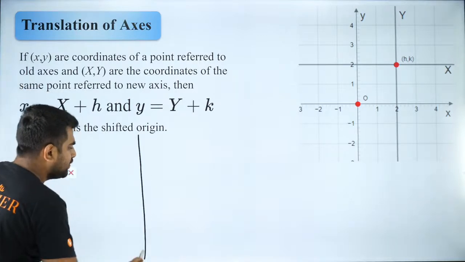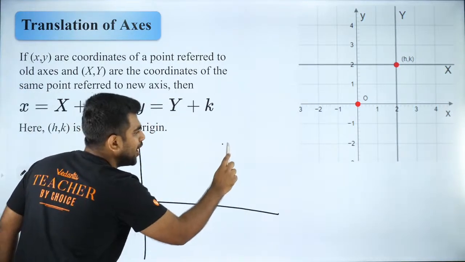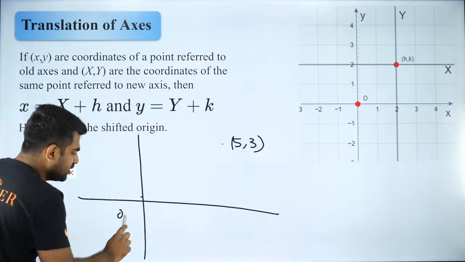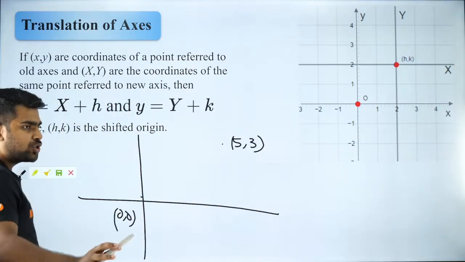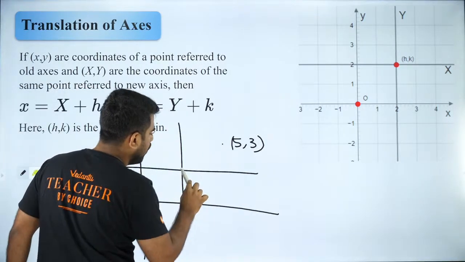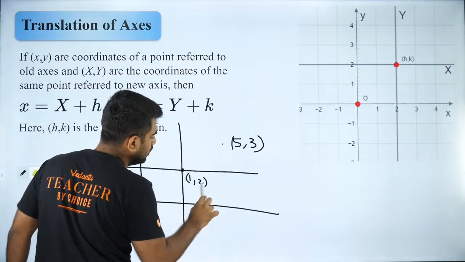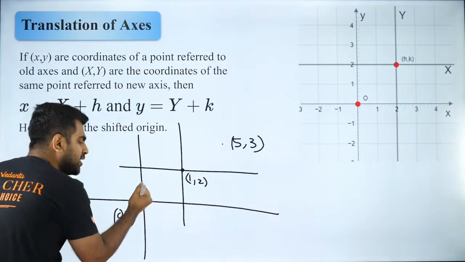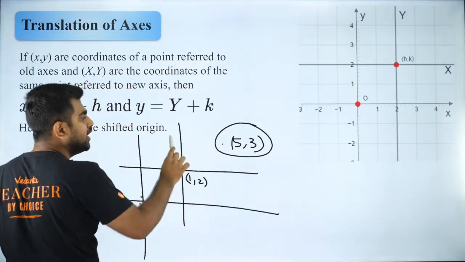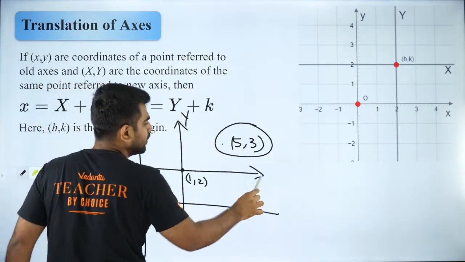So let us look at it in a very easy manner. Let us say we have a point 5, 3, with respect to this origin 0, 0. Understood? Now I am shifting my origin to, let's say, 1, 2. If I shift my origin from here to here, what will be the new coordinates of this point with respect to the new system?